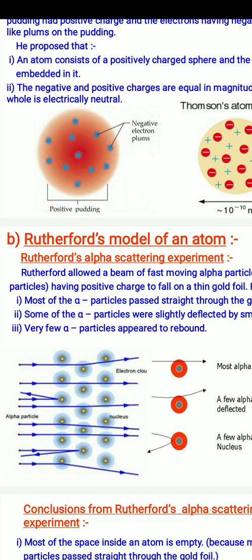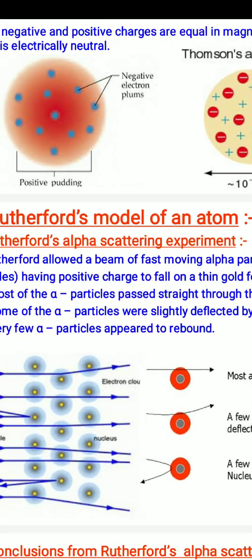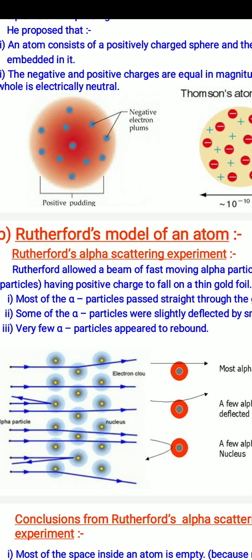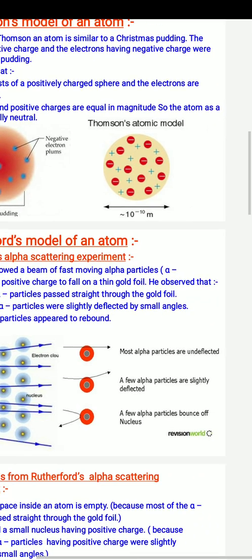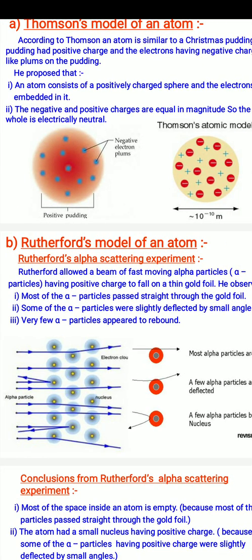Rutherford demonstrated an experiment on a gold foil with alpha particles. The whole experiment is known as Rutherford's alpha particle scattering experiment. In this experiment, Rutherford allowed a beam of fast moving alpha particles having positive charge to fall on a thin gold foil.